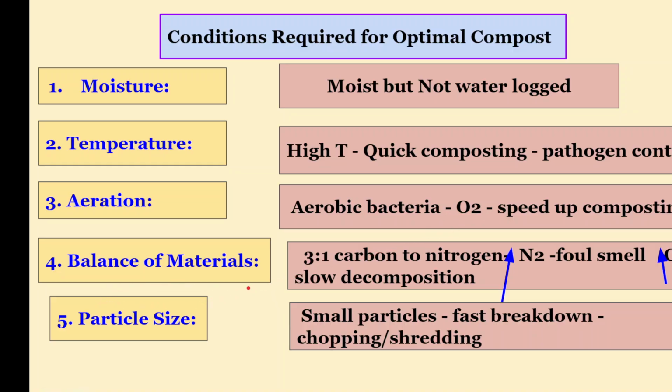And the balance of materials, say for instance 3:1 ratio, carbon to nitrogen. Increased nitrogen may produce a foul, bad smell from the compost. If there is increased carbon, then there will be slow decomposition. So this part you have to keep in mind, that it should be a balance of materials, 3:1 carbon to nitrogen ratio. And the particle size, you should not add bigger waste materials. You should chop them into smaller pieces. You should shred them so that these particles can easily decompose.